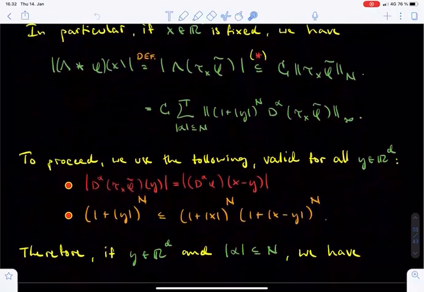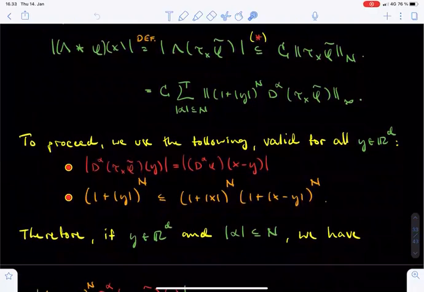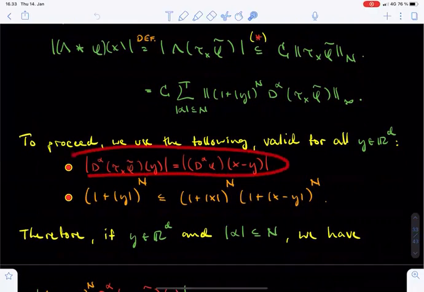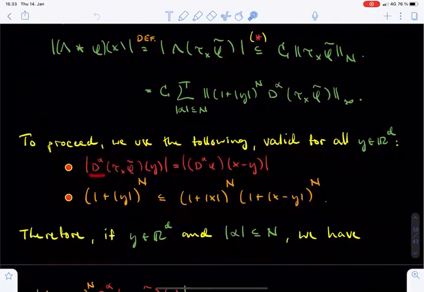To proceed from here, we record two elementary facts. First, if alpha is a fixed multi-index and x and y are vectors in Rd, then the alpha derivative of tau x of tilde phi evaluated at y equals the alpha derivative of phi evaluated at x minus y. To be precise, there would also be a certain power of minus 1 appearing in this equation, but we make it vanish by placing absolute values on both sides.